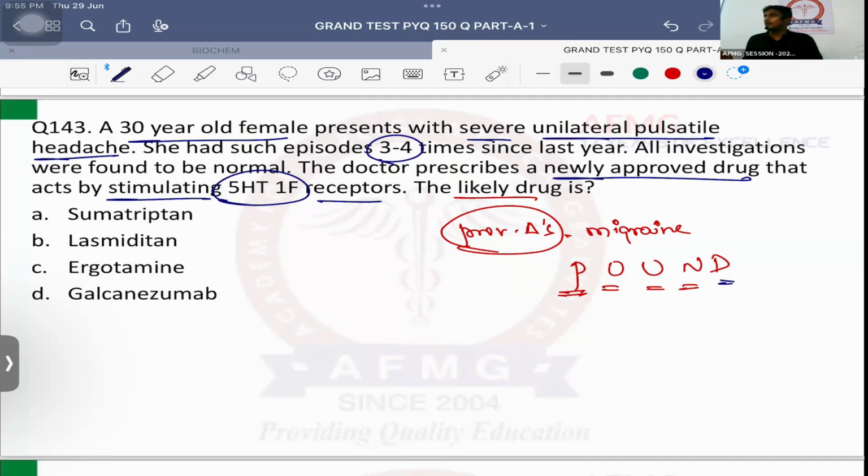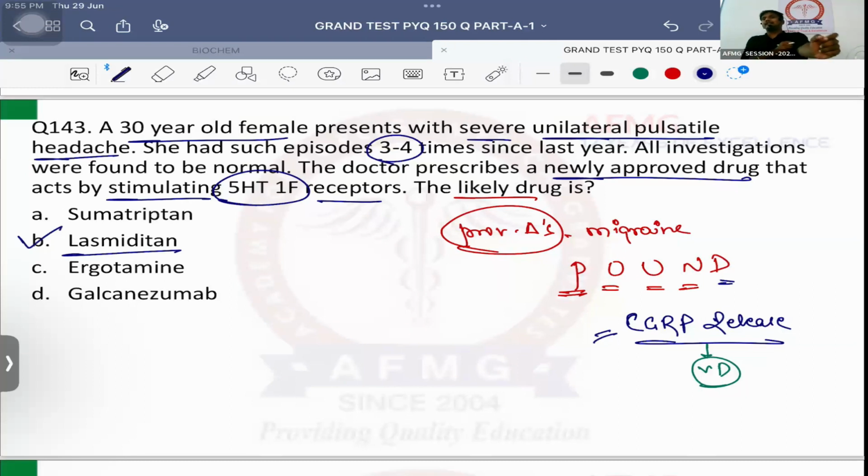Usually it is a young female who is commonly affected. What is the cause? It is CGRP release. This calcitonin gene related peptide causes vasodilatation of the meningeal vessels. That causes irritation of the meninges and that leads to migraine in the patient. Therefore, we can give CGRP release inhibitors. Drugs like triptans, 5-HT1B, 1D agonists usually. Okay? Or we can also give 5-HT1F agonists, drugs like ditans, lasmiditan.